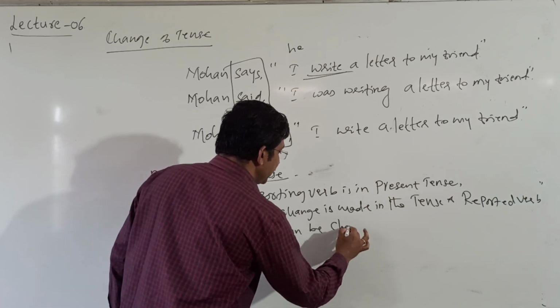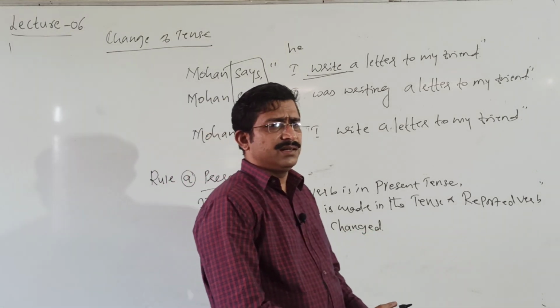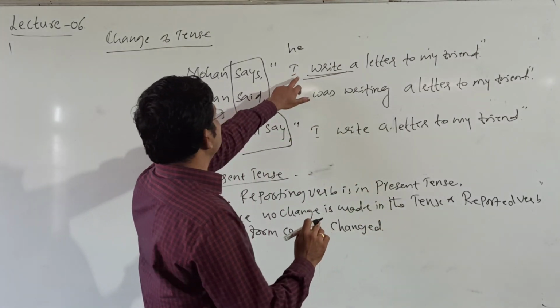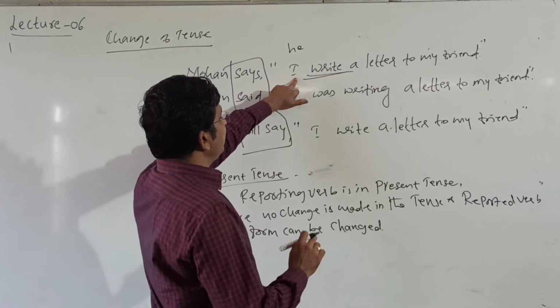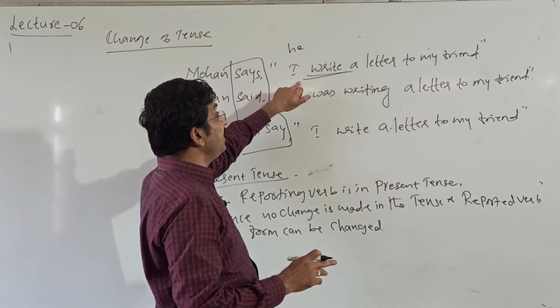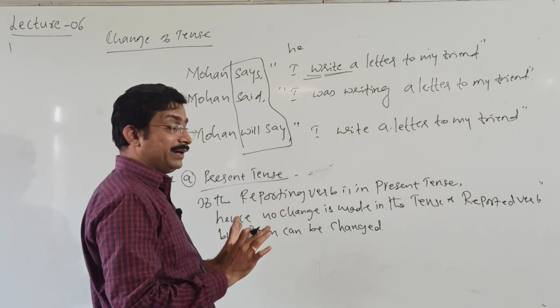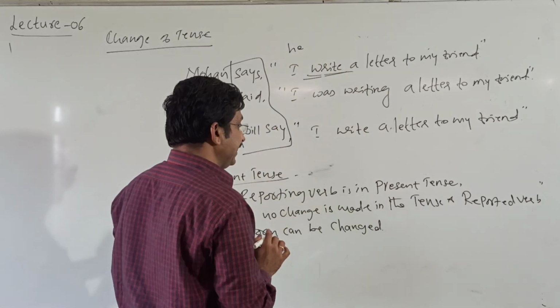Form is changed. When we change it into indirect, I becomes he. When it becomes he, then right becomes rights. So form can be changed, but not tense. This is a present tense case.